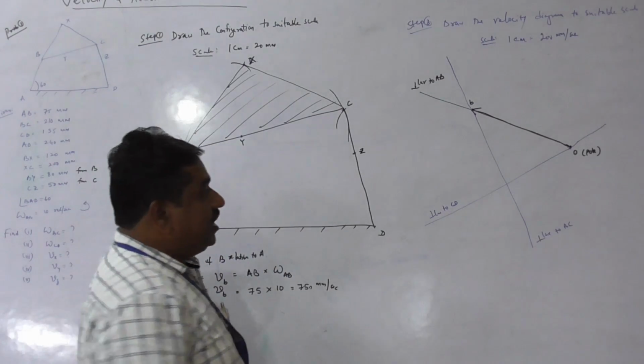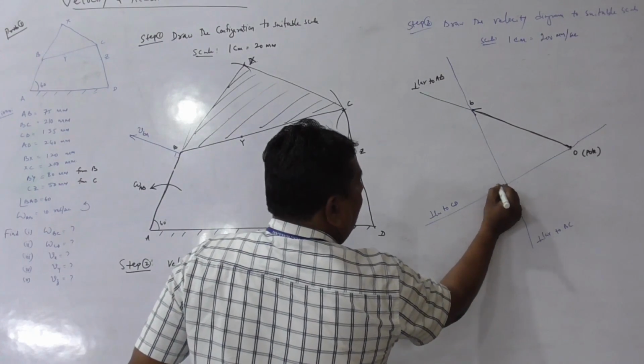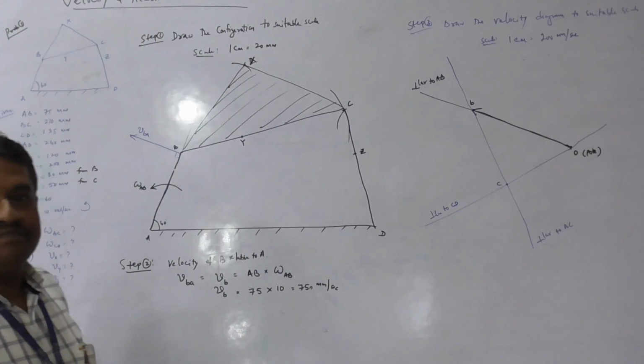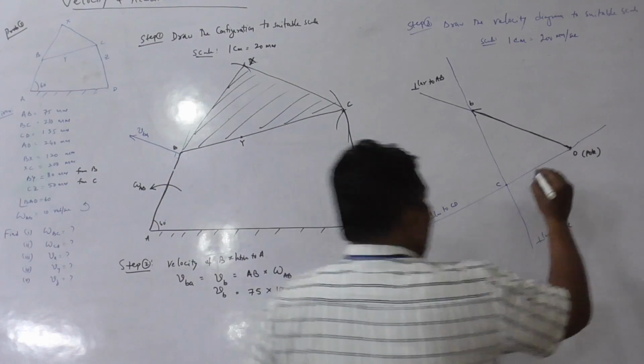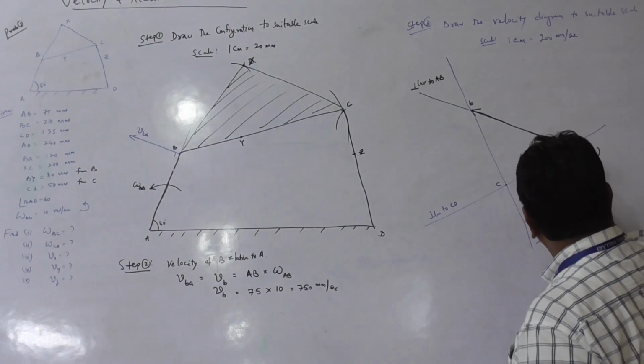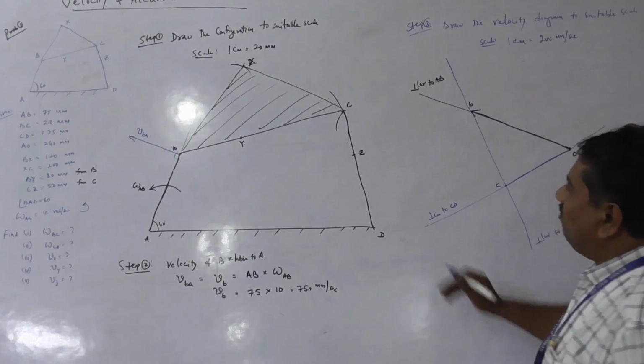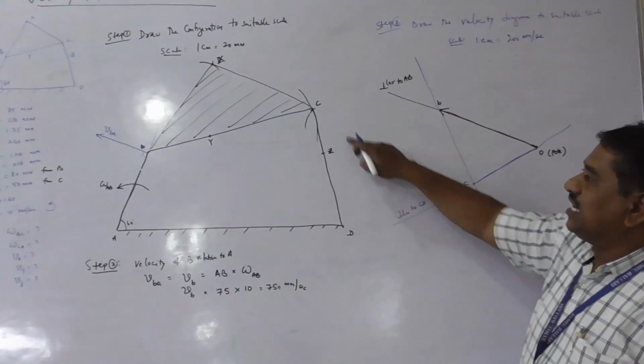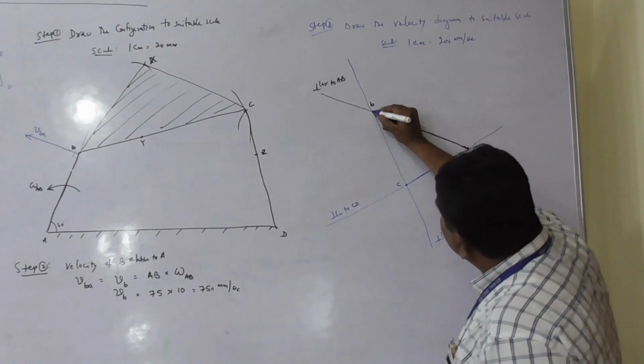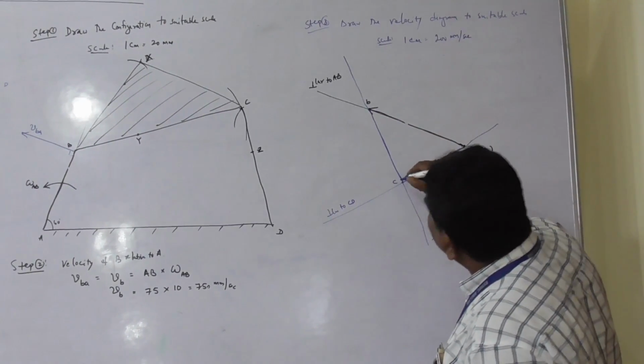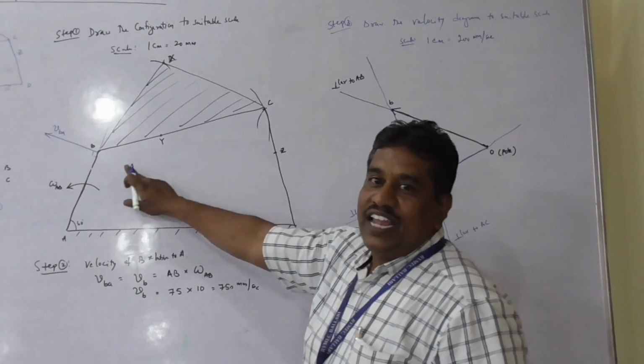At the intersection of these two lines, I get point C. Therefore, vector OC represents the velocity image of link CD. Vector BC represents the velocity image of link BC.